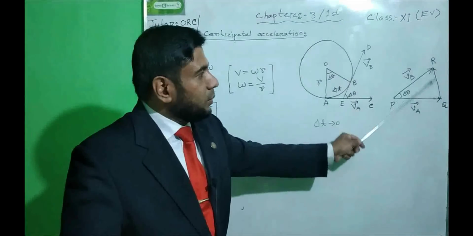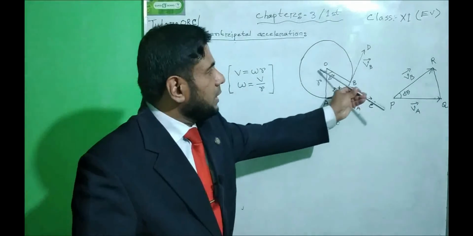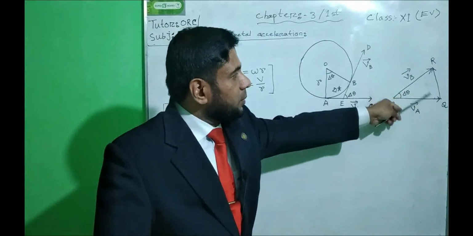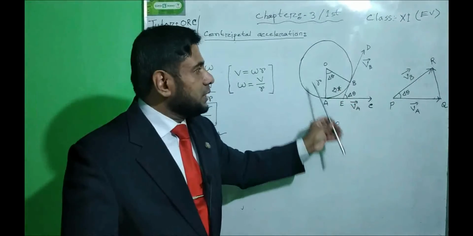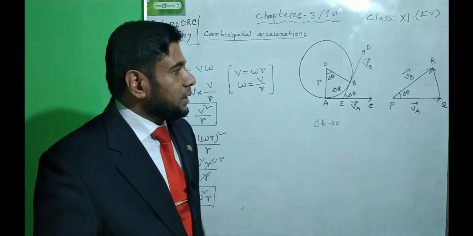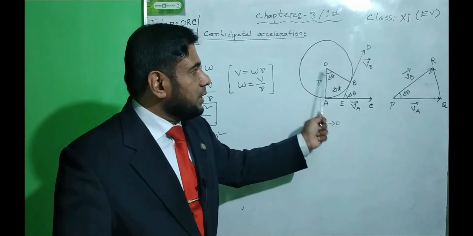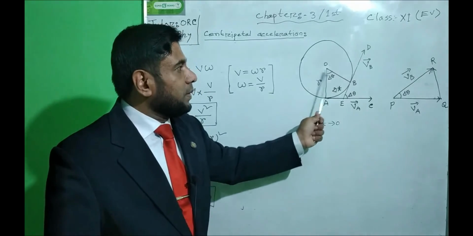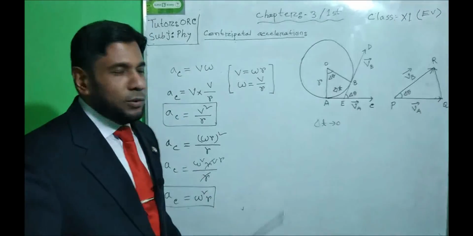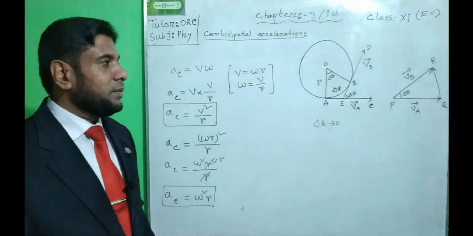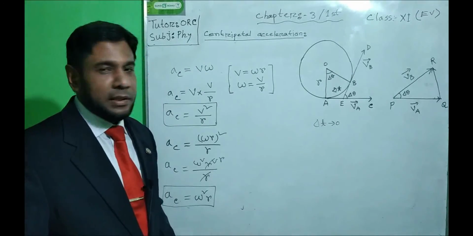And when the change of velocity QR is perpendicular to vector VB, then the direction of the change of velocity QR will act along the center of the circle. So this is why the change of velocity is acting along the center of the circle. This is why this acceleration is known as the centripetal acceleration. It is the main fact why this acceleration is called the centripetal acceleration.